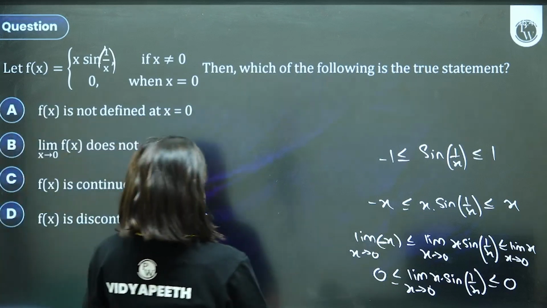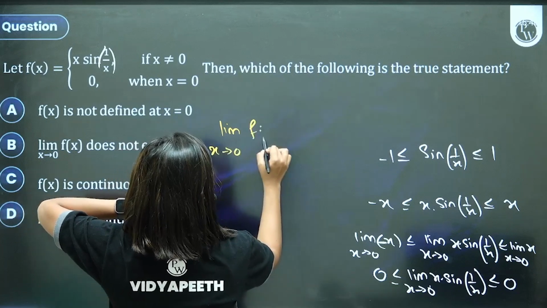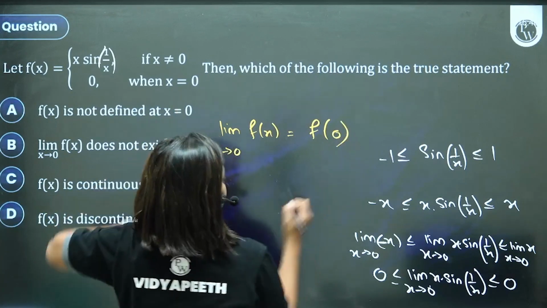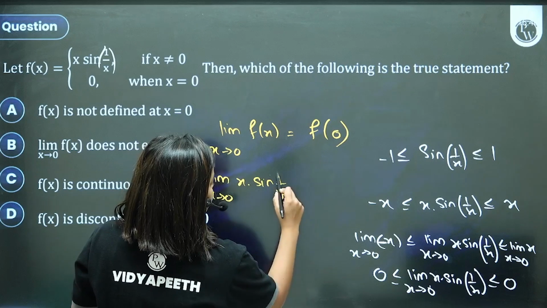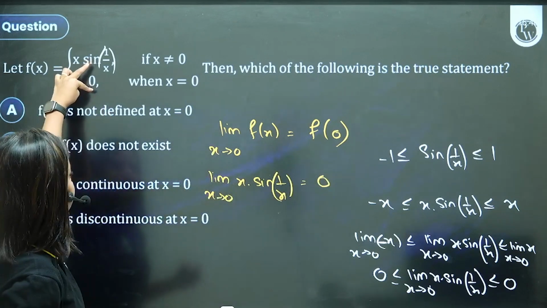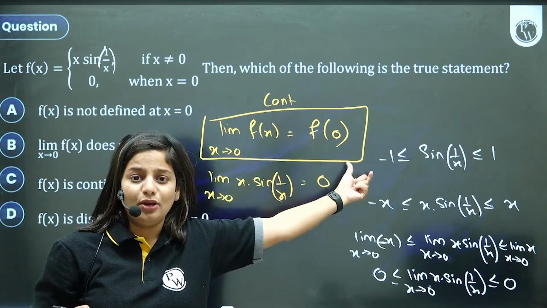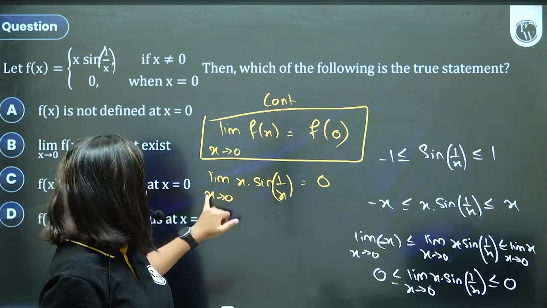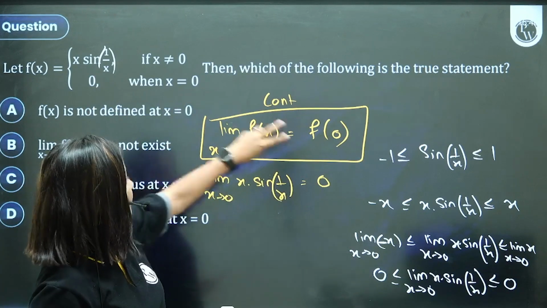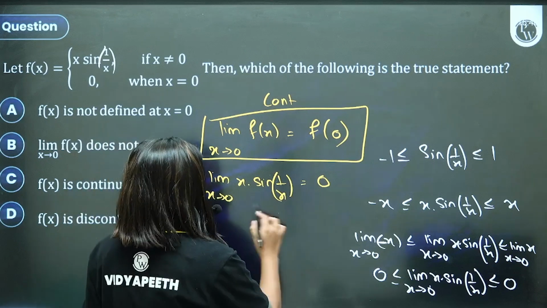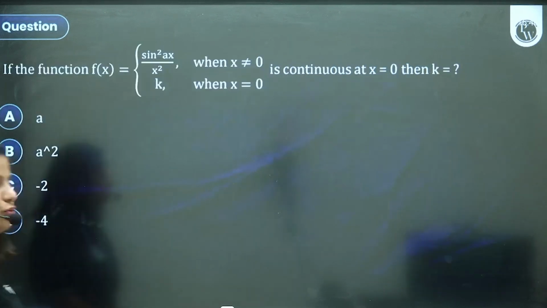Now if you want to check the continuity, I know that the limiting value of the function should be equal to f of 0, isn't it? Can I say that limit x tends to 0, x into sine 1 by x is equal to 0? ये definition है continuity का. If limiting value is equal to value at that point, we say the function is continuous. I just proved that limit x tends to 0, x sine 1 by x is 0, and they have also given the value of the function at that point as 0. So if they are equal, we conclude that the function is going to be continuous. Option C is the only answer, no other choice.